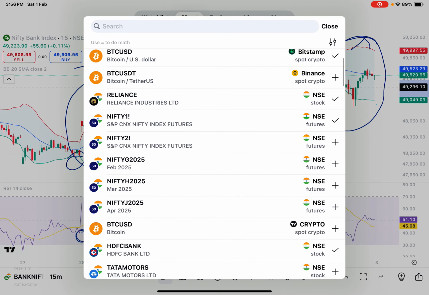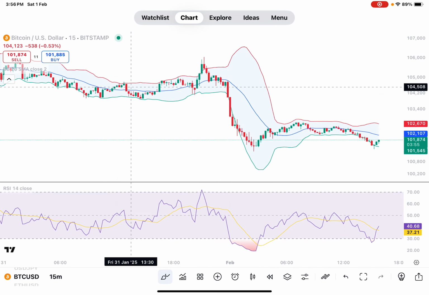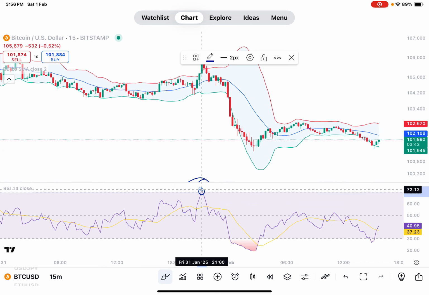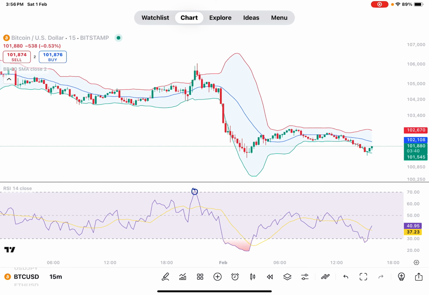Any stock you take, like BTC USD. Correct. In the intraday, see here, RSI on the 15-minute chart. Correct. Here RSI is there. Now here you see.